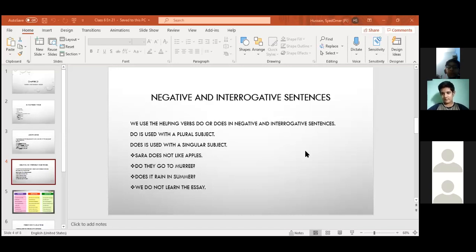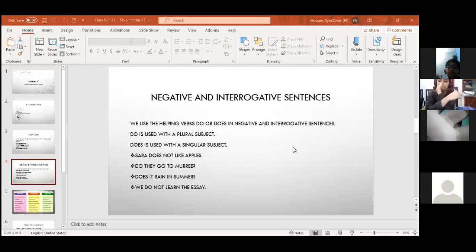What are the helping verbs in simple present tense? Helping verbs. Beta, what are the helping verbs in simple present tense? Es and s. No, helping verbs. Yes, Momin. With headings, you can note it down.